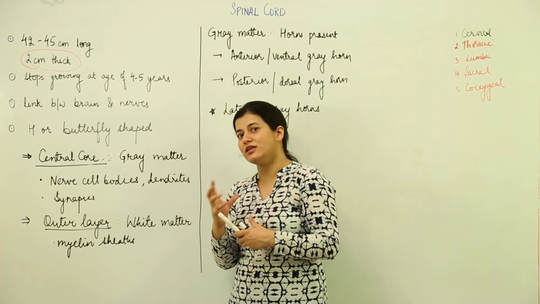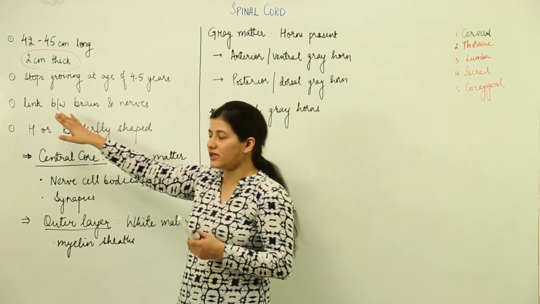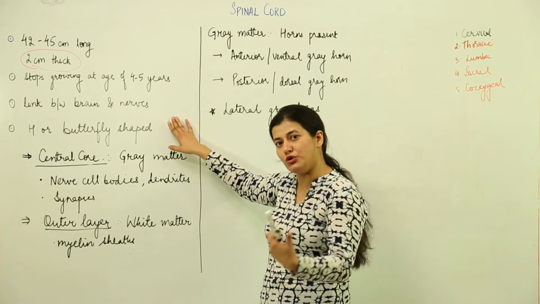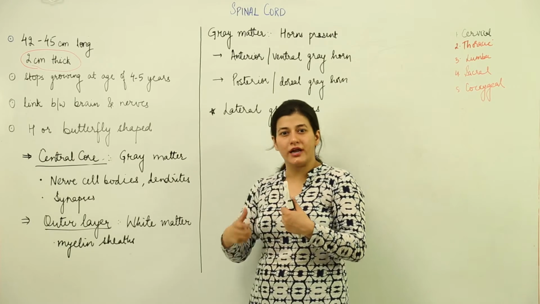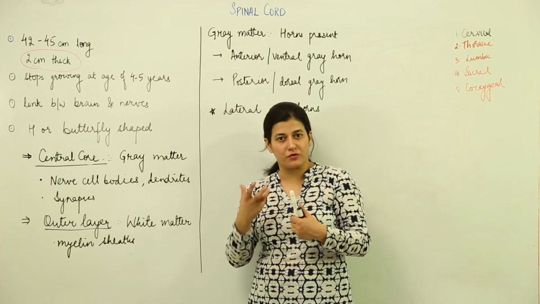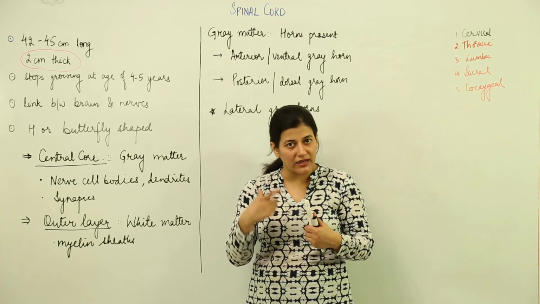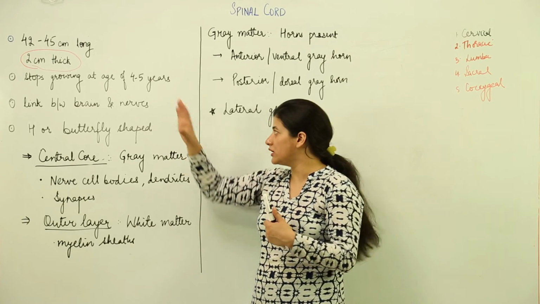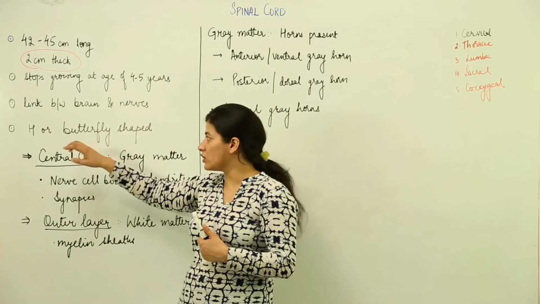We have the vertebral column arranged in such a pattern so that the spinal cord is protected, because it is an integral part of the central nervous system, and more importantly, it is the crucial link between the brain and the nerves, which are spread throughout the body. So the entire perception and information that is to be processed would be taken care of by the central nervous system, but the stimulus to be taken from the environment would be taken by nerves, and the nerves would be connected to the brain by the spinal cord.